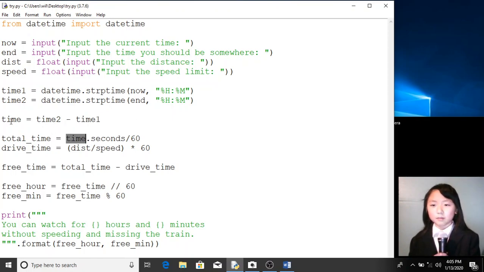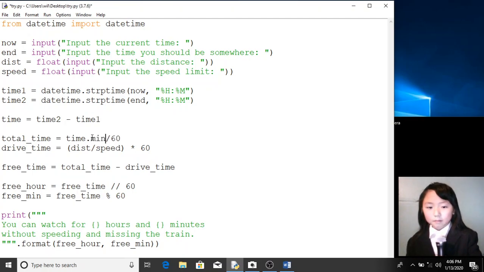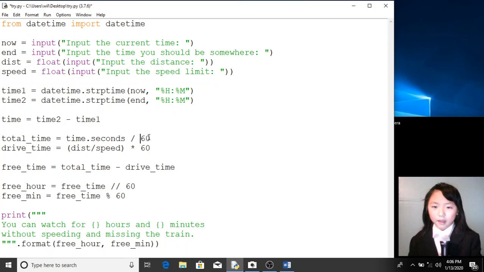the total time, but we want to get the minutes. We can't get the minutes simply by typing minutes because they don't have that function. We have to first convert it to seconds, and then we divide by 60 to get the amount of minutes. So this is the total amount of seconds we have before the train leaves, and I divided by 60 to get the total amount of minutes.